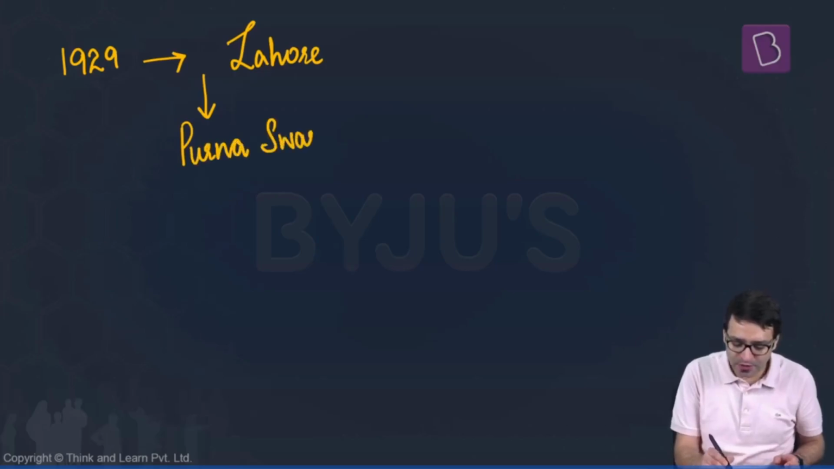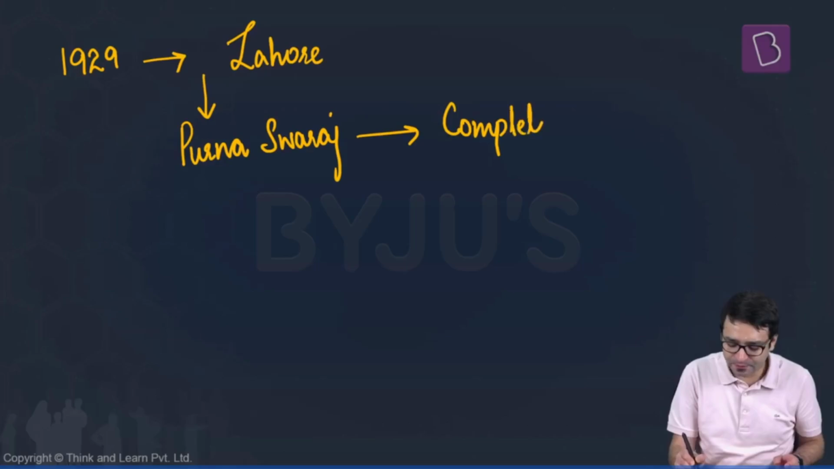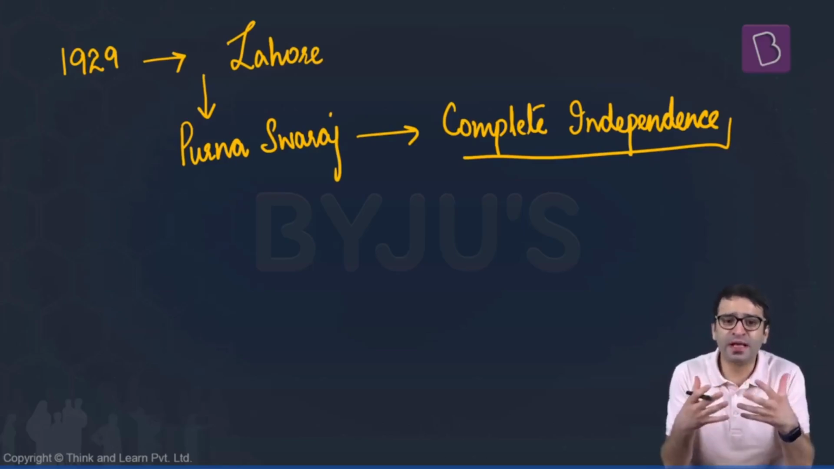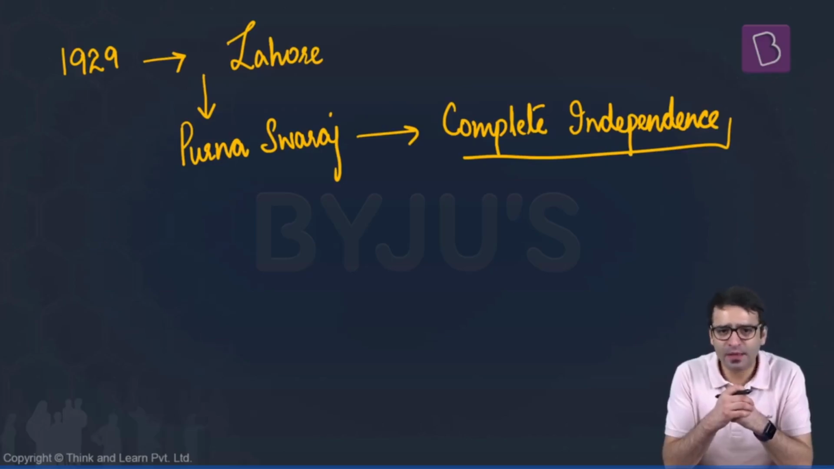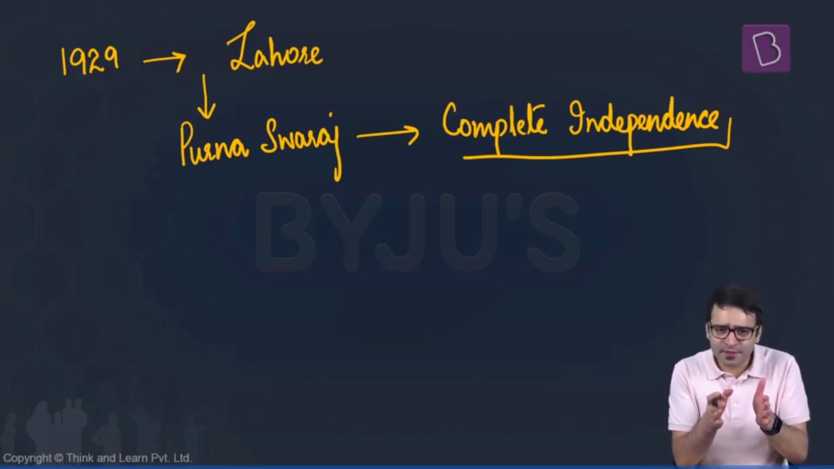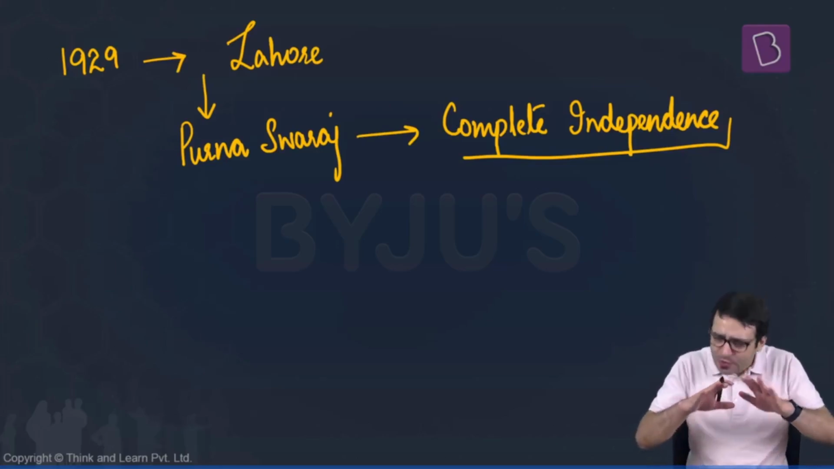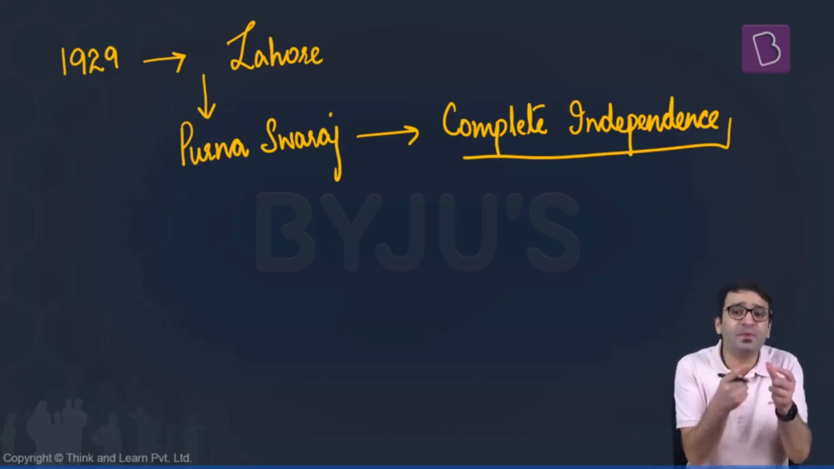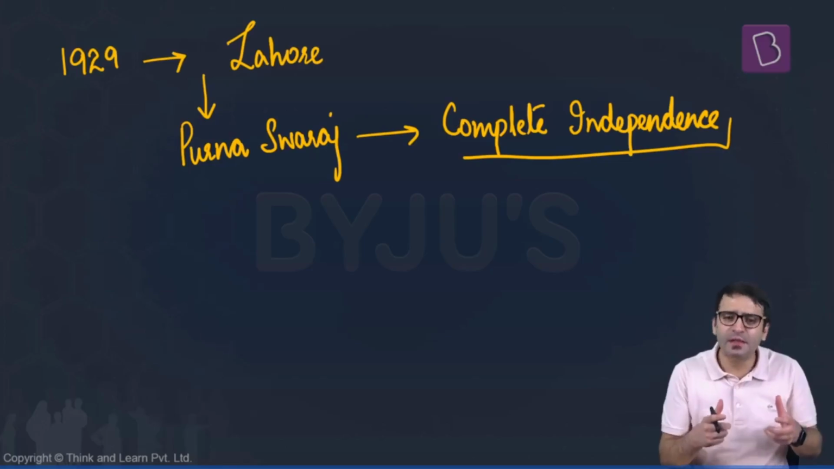What is Purna Swaraj? Complete independence. What is this complete independence? Before 1929, you would know Indian National Congress was created, established in 1885. But from 1885 onwards, till about 1929, what was the objective of the Congress? Congress did not want complete independence. In a sense, their objective was not complete independence. Their objectives kept on changing.